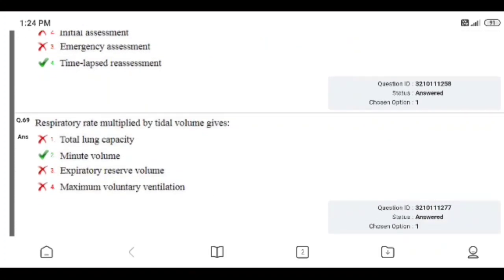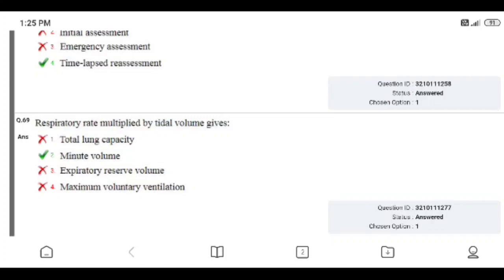Question number 69. Respiratory rate multiplied by the tidal volume gives. I also gave the wrong answer here, but I know that answer. Unfortunately, I made a mistake on this question. Sometimes in the exam this will happen, so please be careful while giving answers.